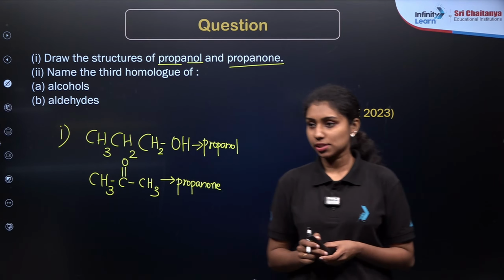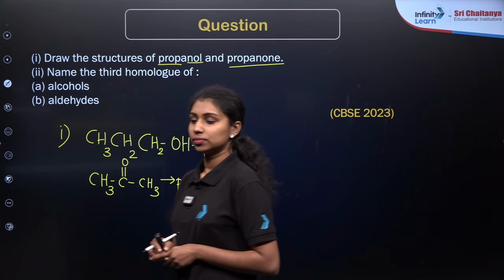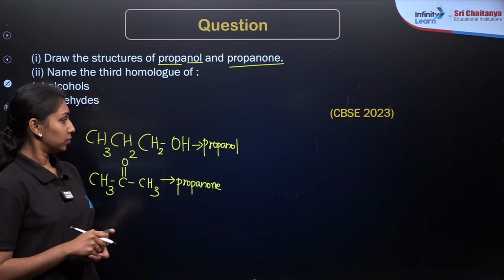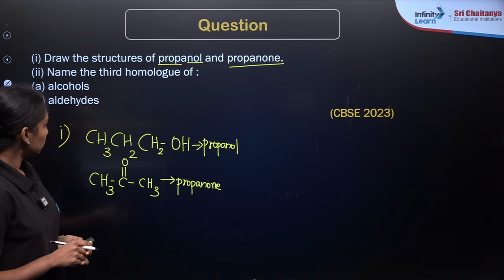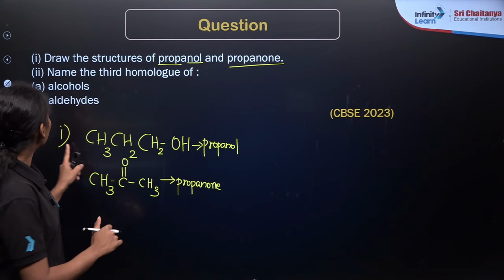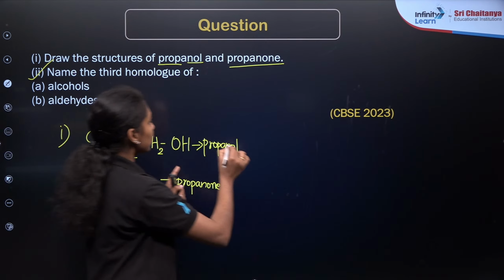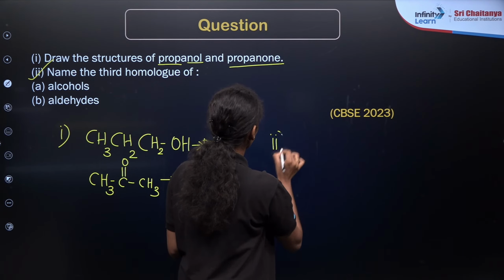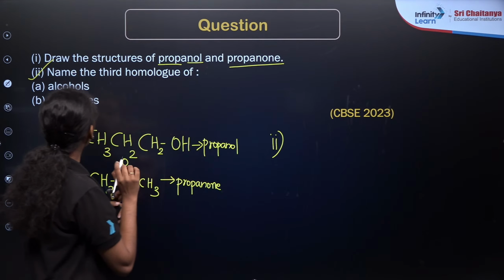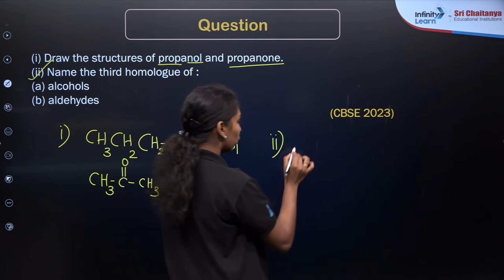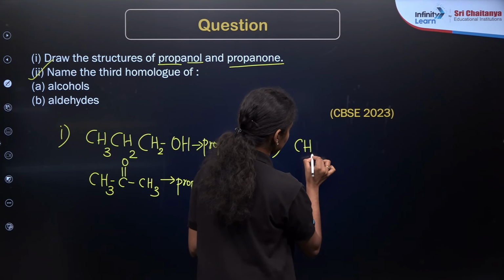Arush, I didn't get your question. Then what about the second question? We need to identify the third homologue of alcohol. Alcohols, as we already know, the first compound will be CH3OH, right?